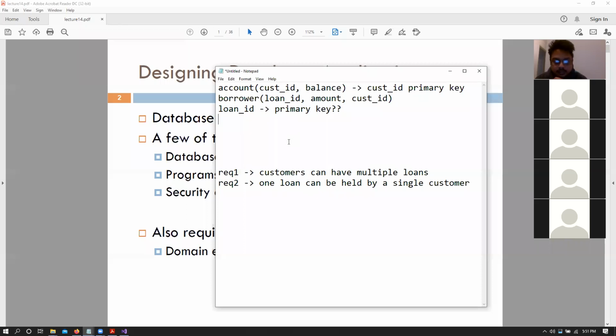Now, let's say that we have the requirement that there is a one-to-one relationship, right? So one customer can have one loan and one loan can only be held by a single customer.